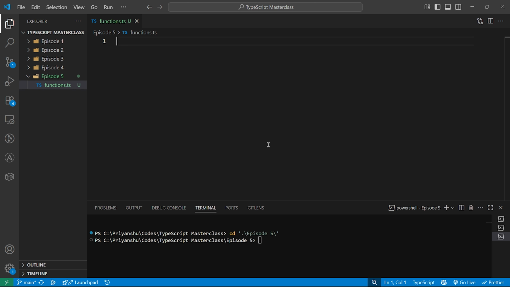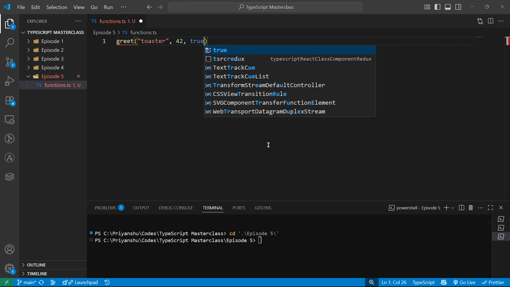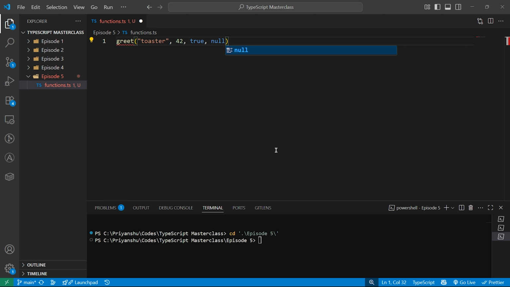So in JavaScript, functions are like your ex texting you at 2 a.m. They will take anything you give them, no questions asked. Like in JavaScript, you can simply write a function. Toaster, you can pass a string, it's fine. You can pass a number, it's fine. You can pass a boolean, it's again fine. You can pass null, and it's again fine. This is how you write a function in JavaScript, basically.